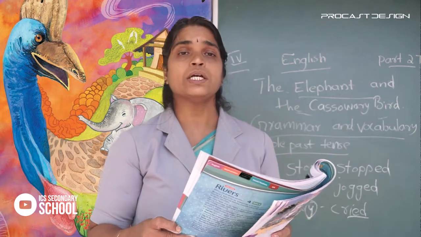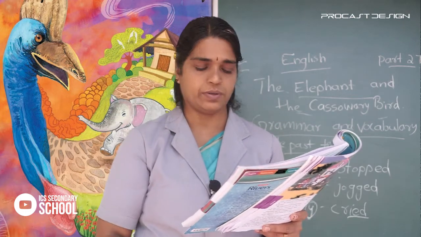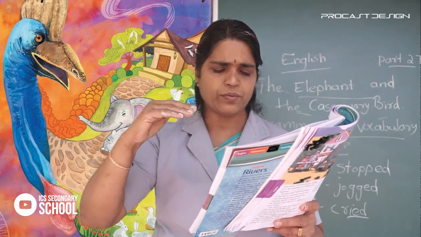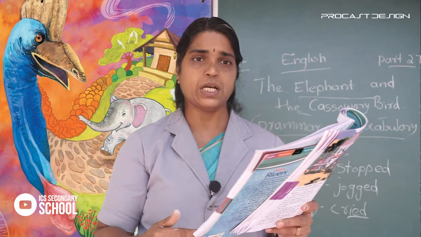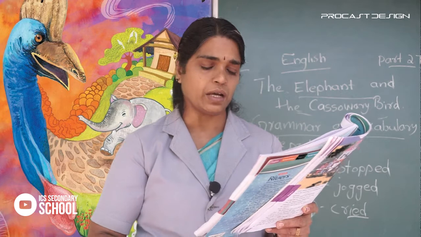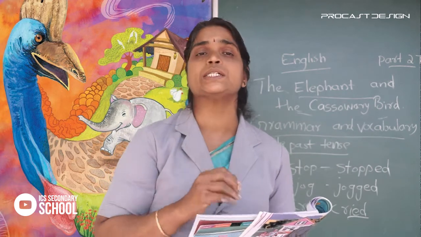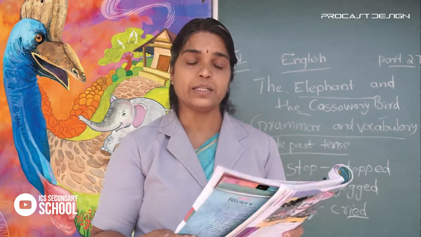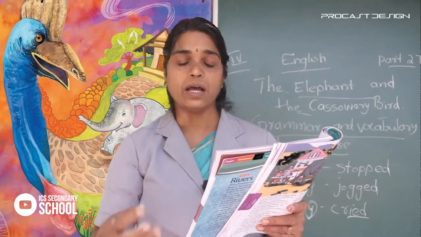Copy, copied. We change the form of some verbs completely to show the past tense. Sometimes we have to change the complete verb. Example, go. What is the past tense of go? Went. Go, went. Like that we have to completely change the word itself to make the past tense.